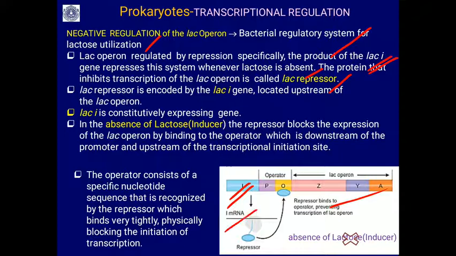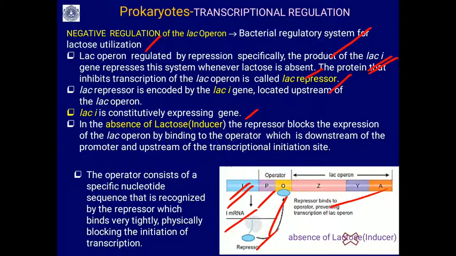The mRNA produced by this gene produces a protein called the repressor. This repressor protein is going to bind the operator region, so that the RNA polymerase which binds on the promoter region cannot open the DNA, because it is inhibited by the repressor. So lac-I is a constitutively expressed gene. Constitutively expressed means there is no regulation for this gene, lac-I. So it is continuously producing repressor protein.